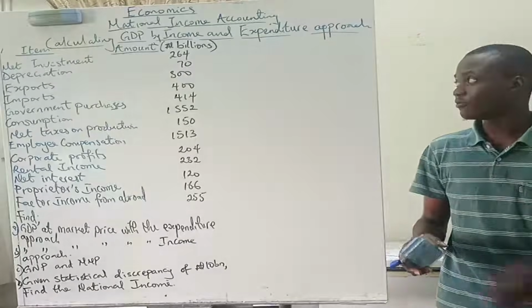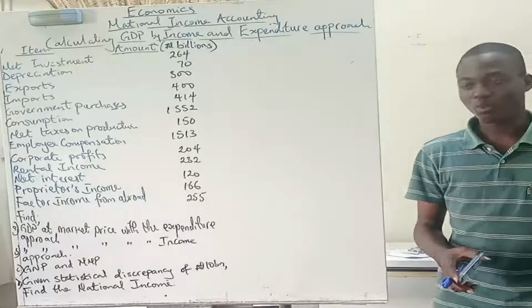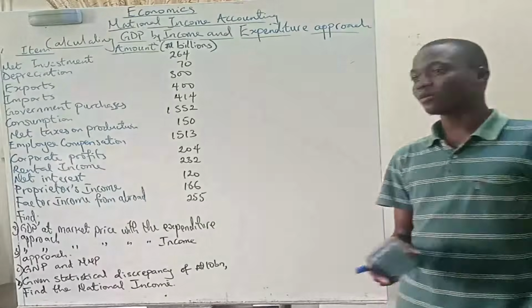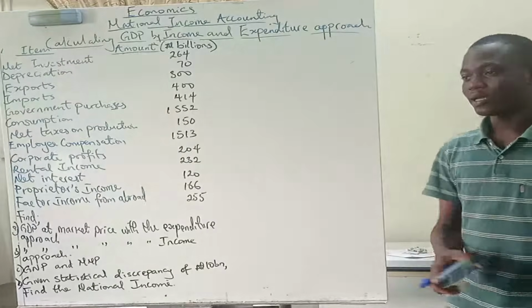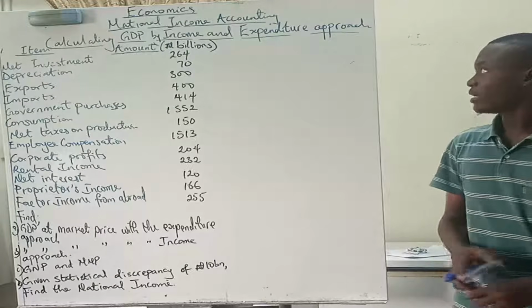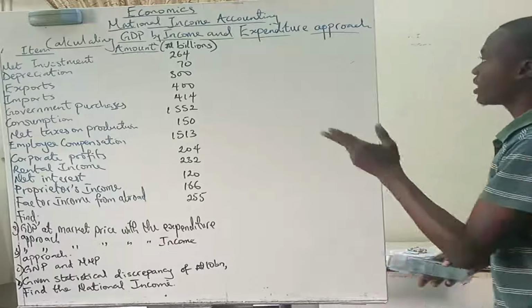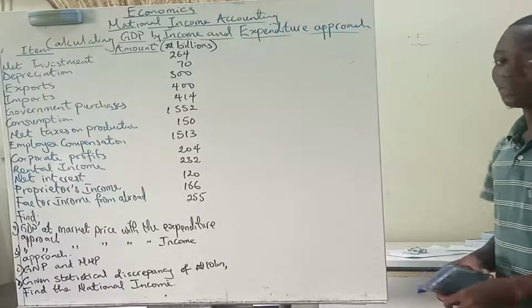Like I said earlier, we've been treating national income accounting. Since this is 2021, the last video that we did on national income accounting was in 2020, I think. Yeah, and this is July 2021. So we'll be talking about calculating GDP by income and expenditure approach.